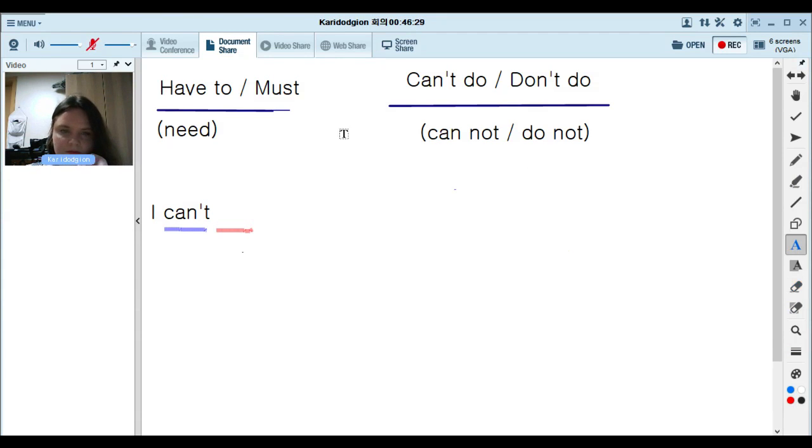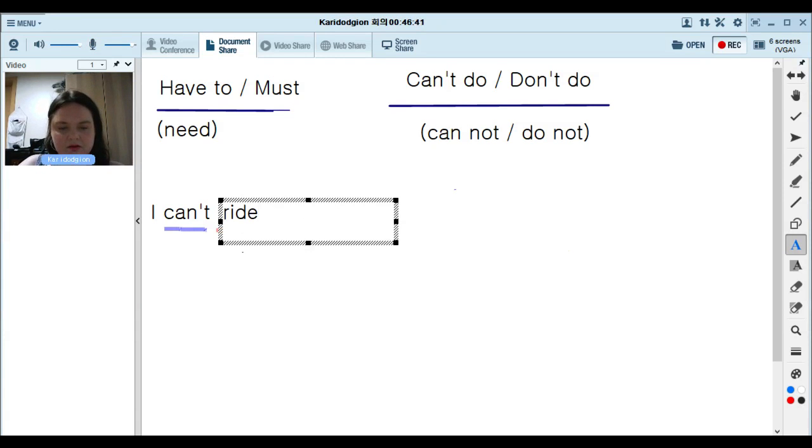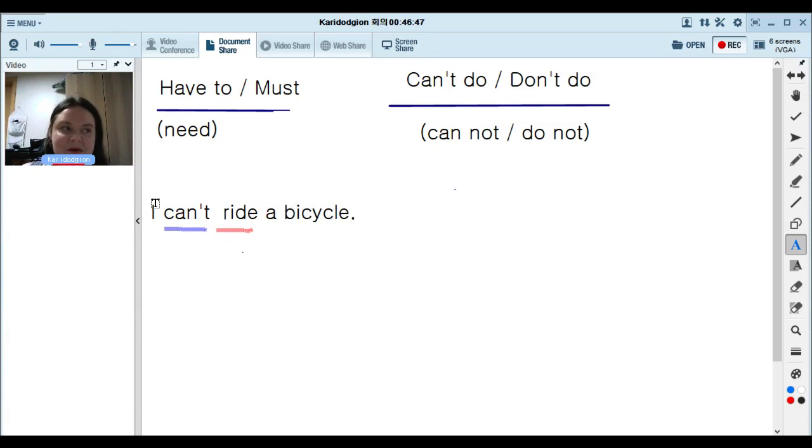I can't do riding on biking. Okay, I can't ride a bicycle. You should practice, Eddie. It's very easy once you try. So I can't ride a bicycle. Ride is the verb here. To ride a bicycle. All right.